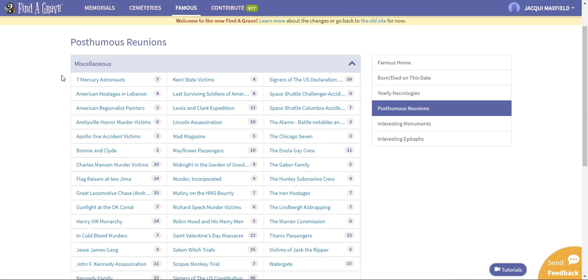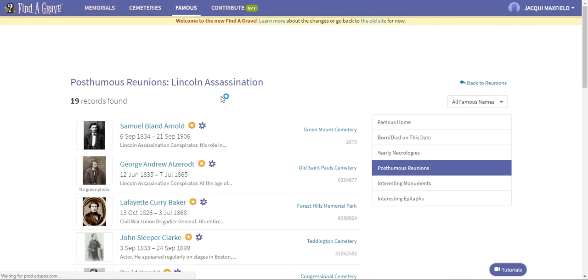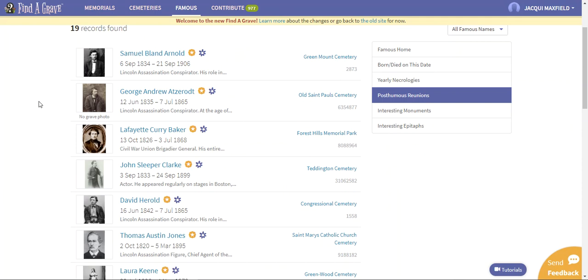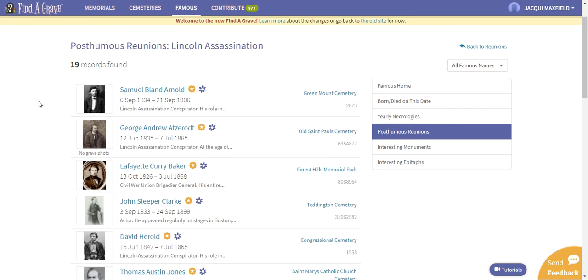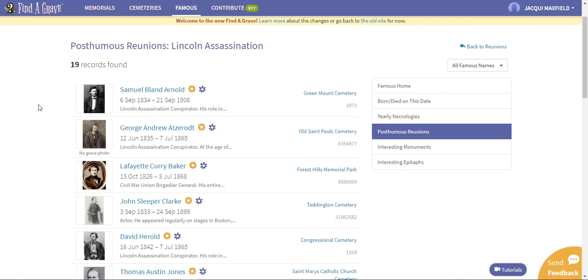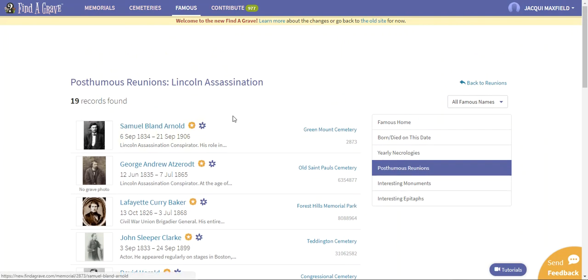So like here we can look at the 7 astronauts that were on the Mercury mission. We can come over here and look at the signers of the U.S. Declaration of Independence. We can come down here to the Lincoln assassination. Let's just click on that one. So the Lincoln assassination shows you the 19 records who are somehow all affiliated with the Lincoln assassination. And you can go through and look at their headstones, their obituaries, things like that.